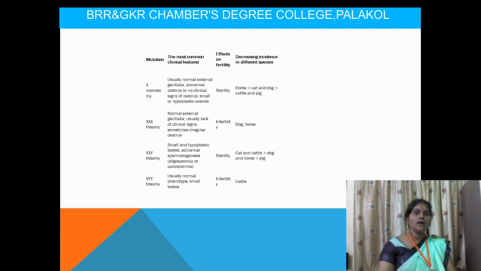So here we have X monosomy. Usually normal external genitalia, abnormal estrus or lack of clinical signs of estrus, small or hypoplastic ovaries. Due to this the ovary size will be altered, and the production of estrus is also abnormal. It may be increased or decreased in range.